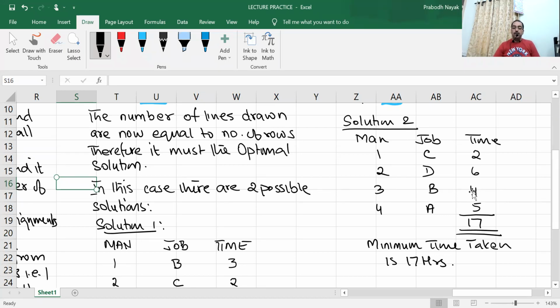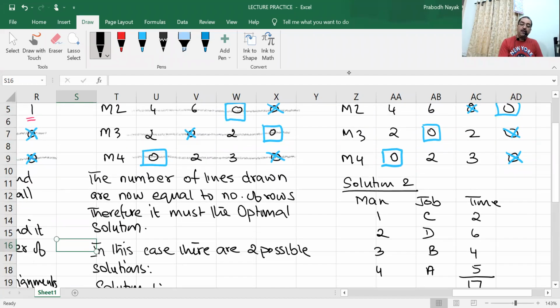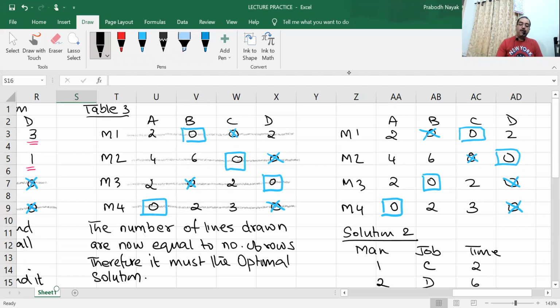Because if I give you only the first solution here, then a student will ask, sir, why are you taking M1B, why are you not taking M3B? Why are you not taking that combination? So I've taken both possible combinations. So we have two optimal solutions, and in both the optimal solutions, the total number of man hours required for completing the jobs remains the same. It has to be the same.